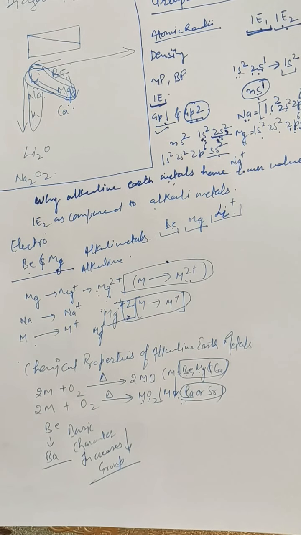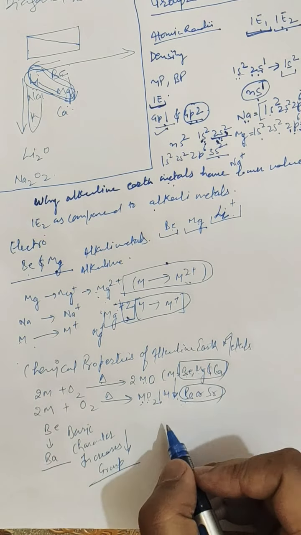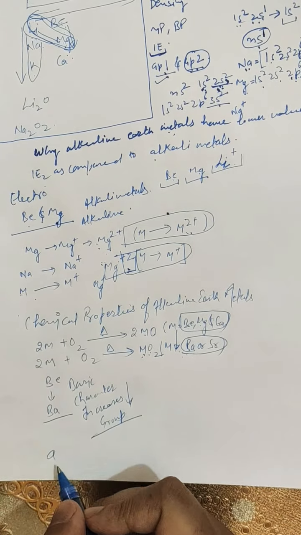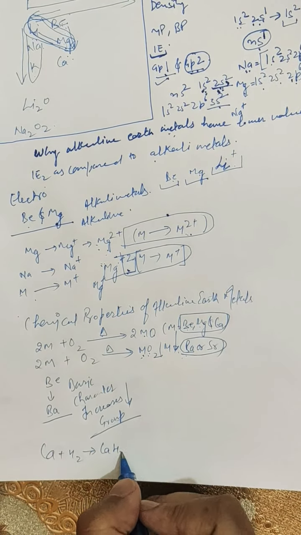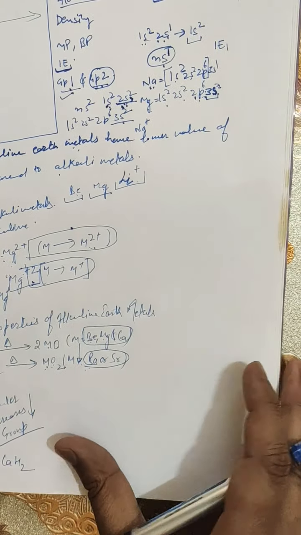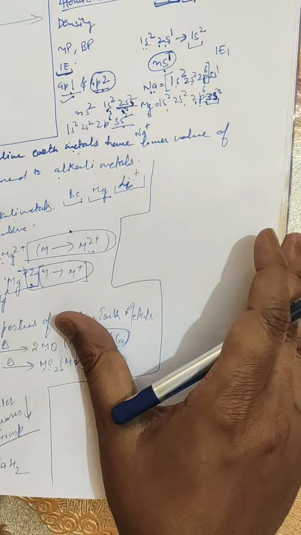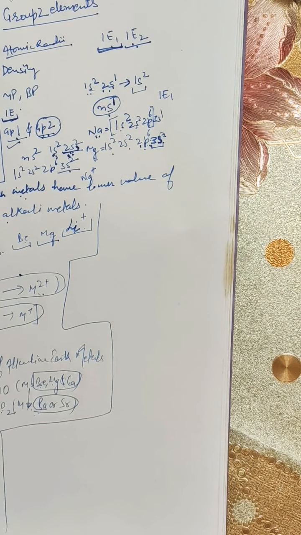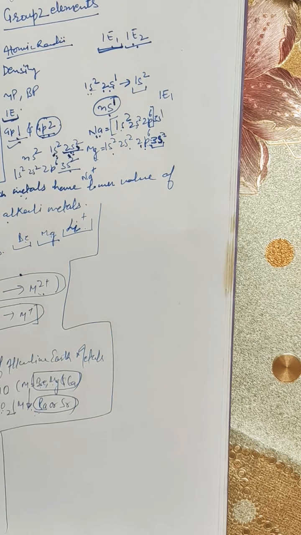Further is the combination with hydrogen. These metals also form hydrides. For example, when calcium is treated with hydrogen, it results in the formation of calcium hydride, CaH2. So this is the reaction with hydrogen. Further, reaction with water, formation of hydroxides.